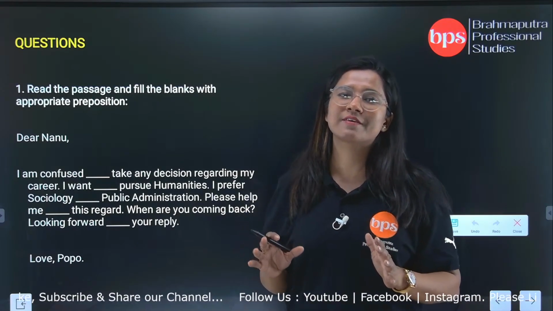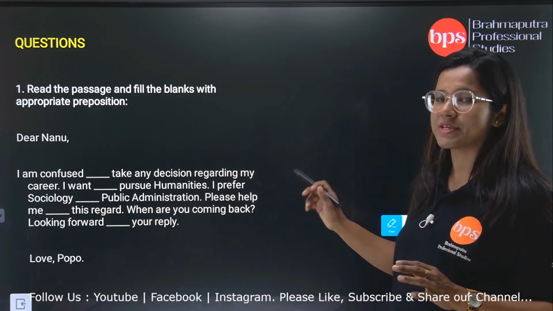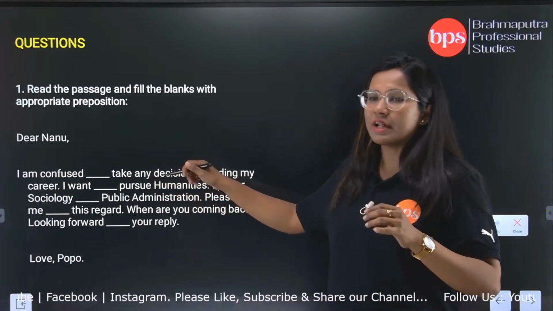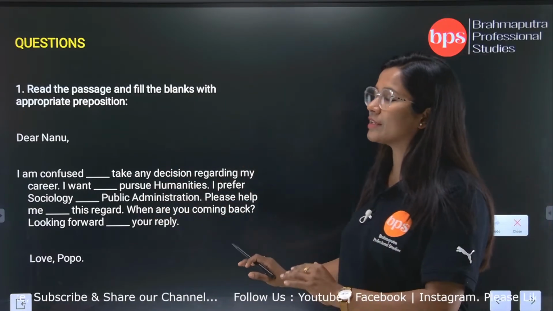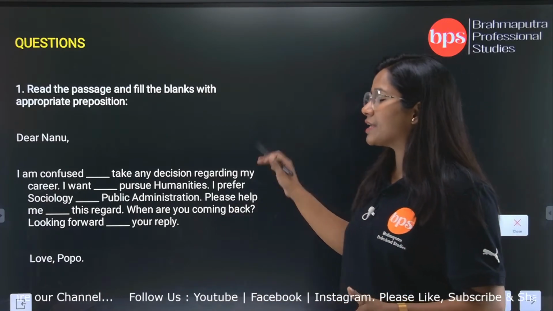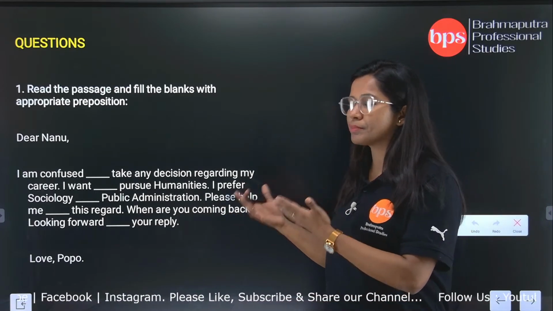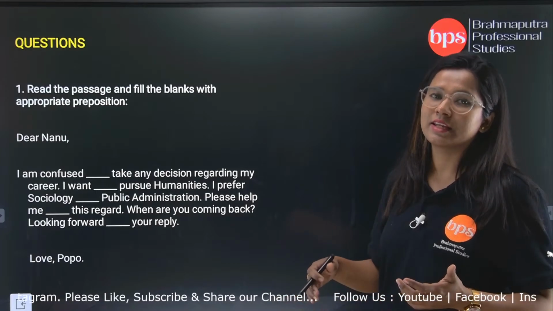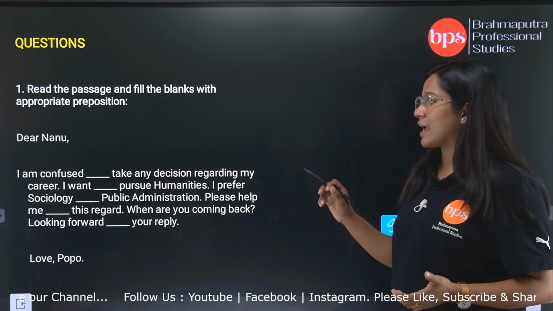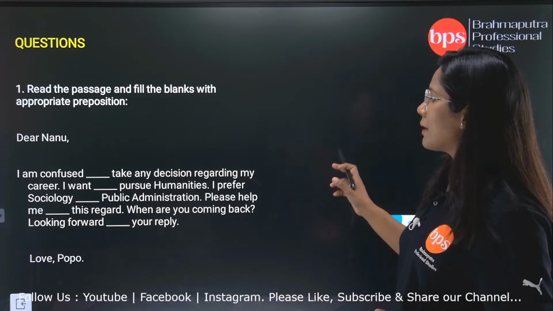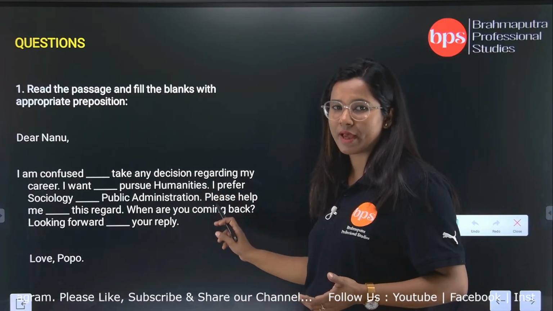So here let me start reading the passage. Dear Nanu, actually it is in the form of a letter and here someone is writing a letter to someone where he or she is trying to convince something to the person whom he or she is writing the letter. I am confused dash take any decision regarding my career. Full stop. I want dash pursue humanities.